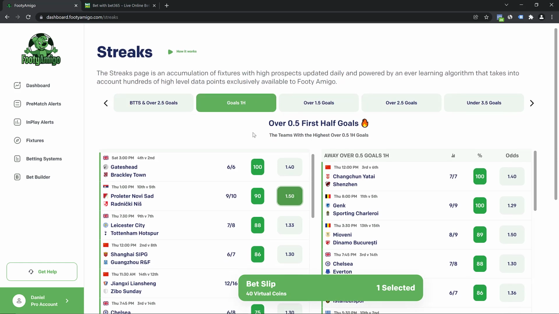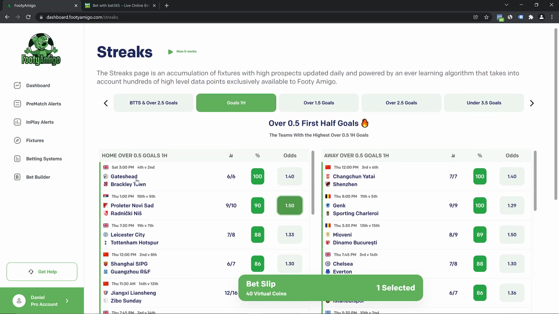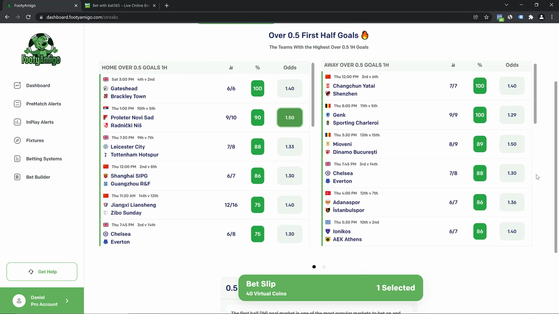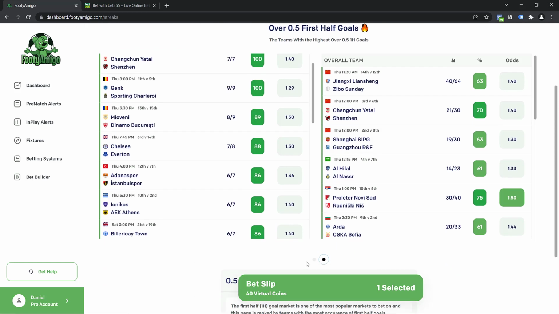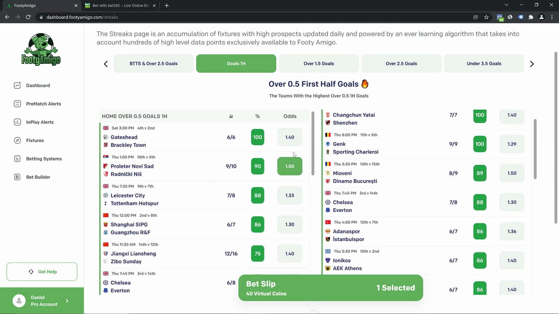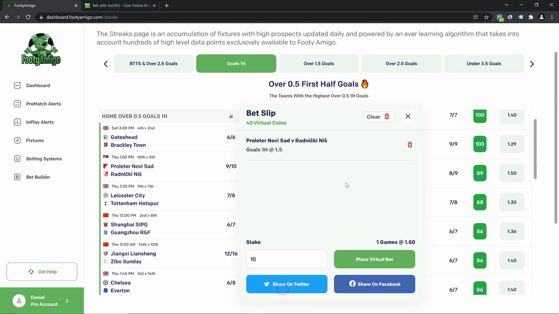But there's something else that you can do. We have the home teams that have always had over 0.5 first half goals, and we have the away teams that have always had over 0.5 first half goals. And then we have one thing called the overall. The overall team table will show you teams whereby the home and away teams have both had this happen on a streak. So I will just pick one of them from the home team tab, and I've picked this team. As you can see, I've added that to my bet slip and the odds is 1.5.